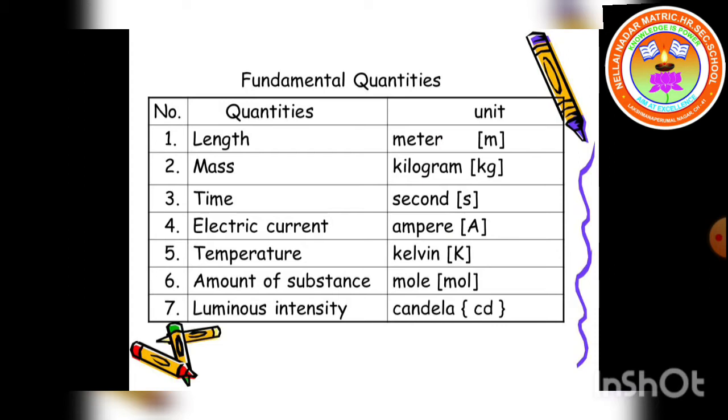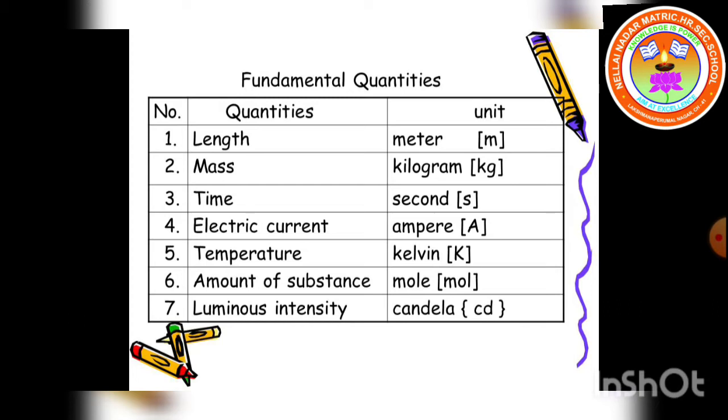Example: length, mass, time, temperature, electric current, luminous intensity, amount of substance. Totally, we have 7 fundamental quantities. What are the units we have for fundamental quantities? Length can be expressed in terms of meter, denoted by small letter m. Mass SI unit is kilogram, denoted by kg. Time can be expressed in terms of second, denoted by s.